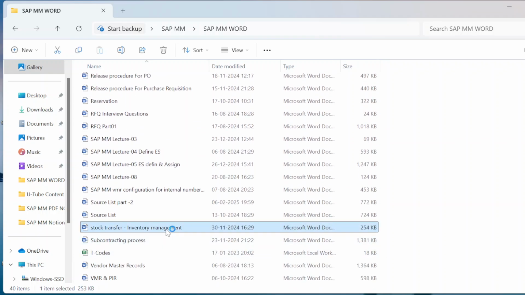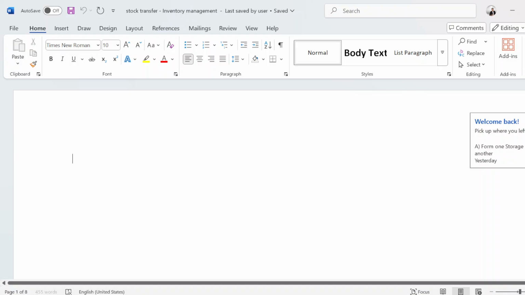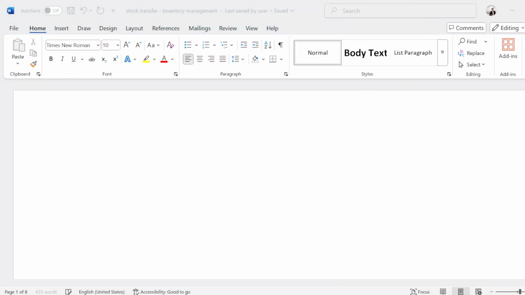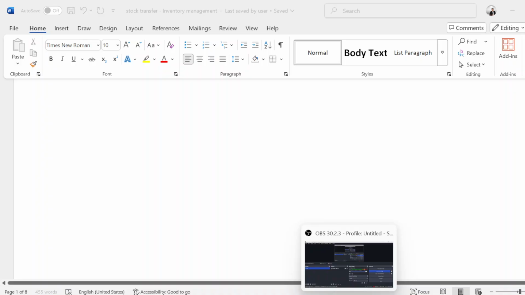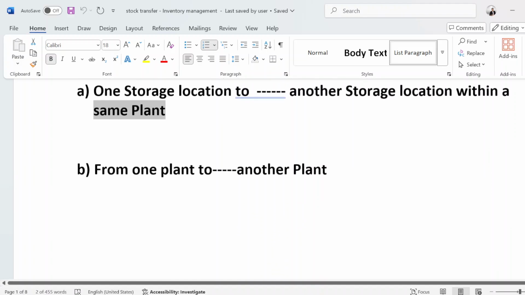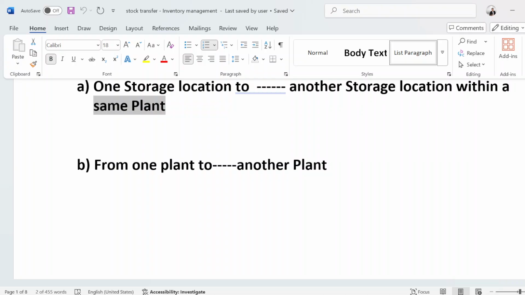Like in the last class, we have seen stock transfer from one storage location to another storage location within the same plant, and we have seen single step as well as two-step procedure, and what the business requirement is when we use single step and when we use two-step.